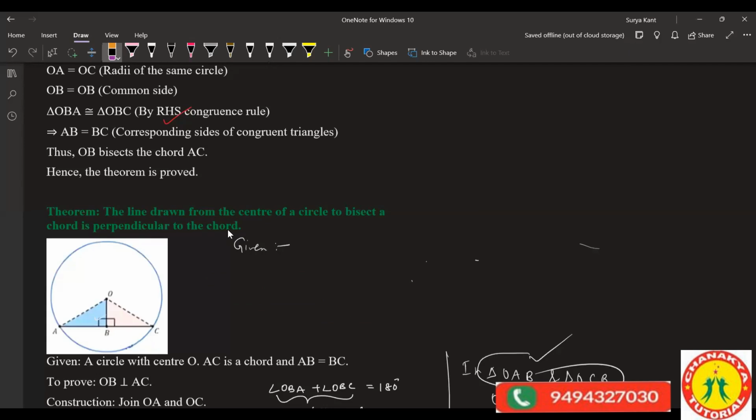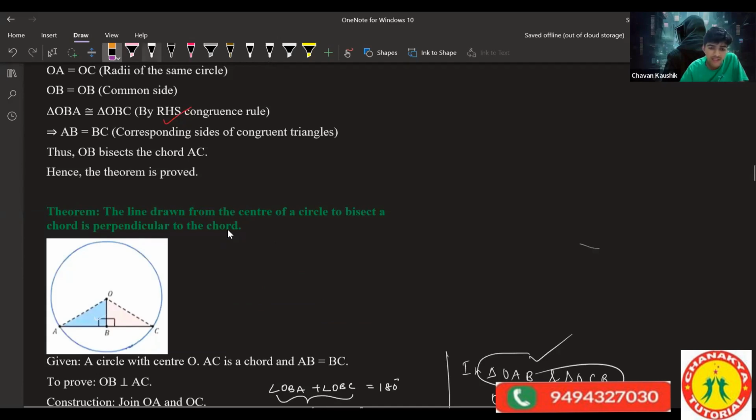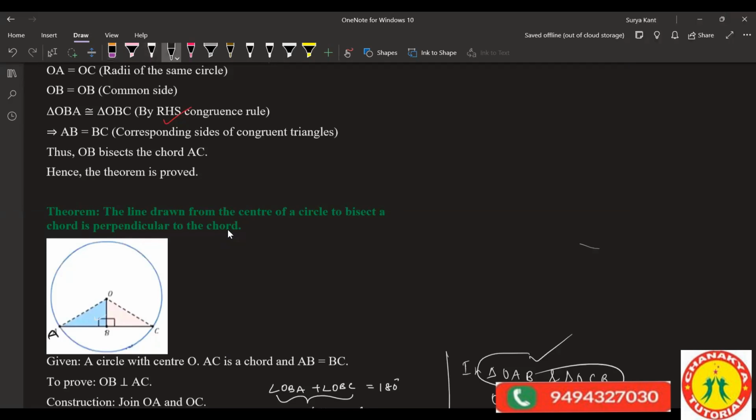No, sir, we have to prove that OBC is equal to 90 degrees, right? We have to prove. So we can take OBA equals to x and OBC as x, so that's what I'm saying. And also we can take OAC as x. So we can do SA congruency, right? Yes, yes. Because that will be equal, then the angle will be equal. Before taking x and x, you have to prove these two triangles are similar. Okay.